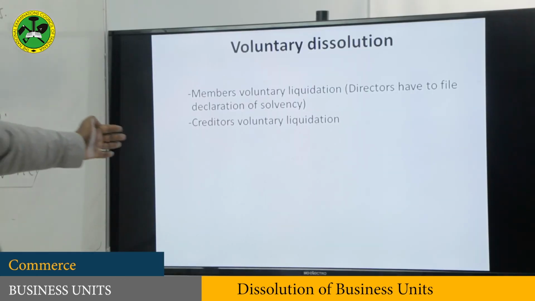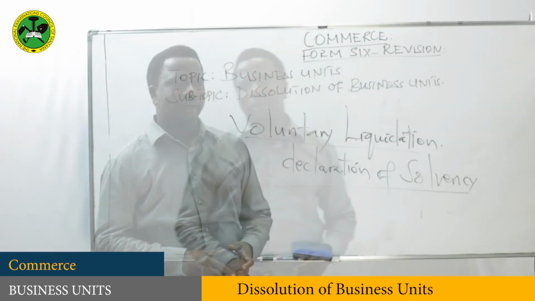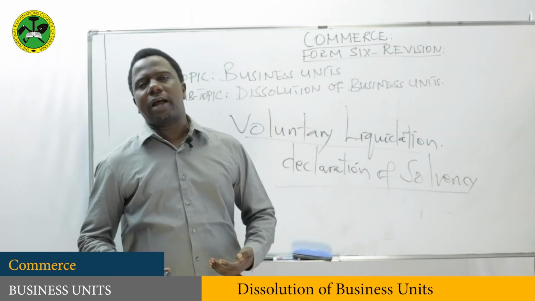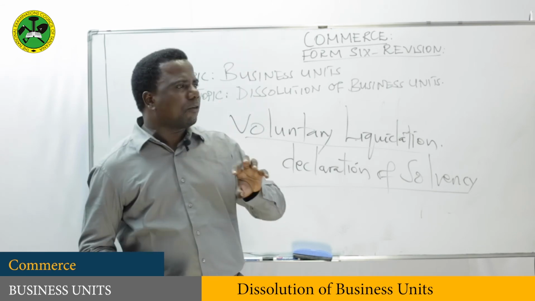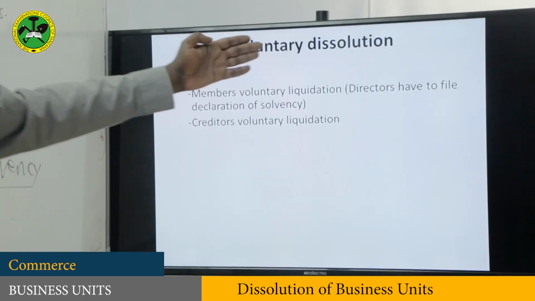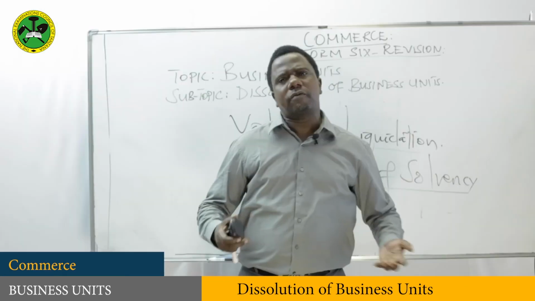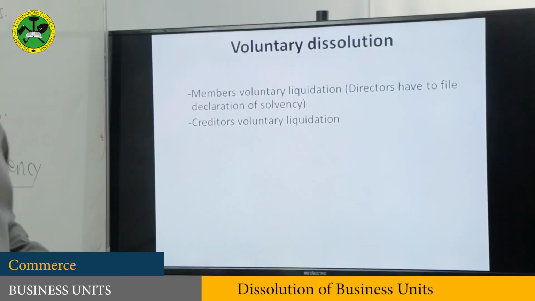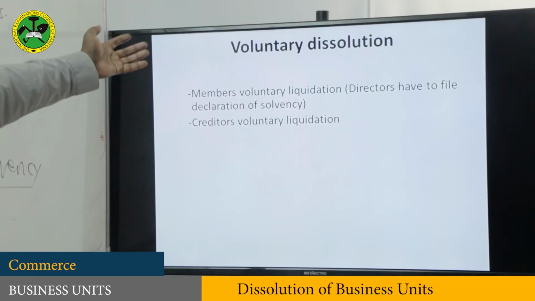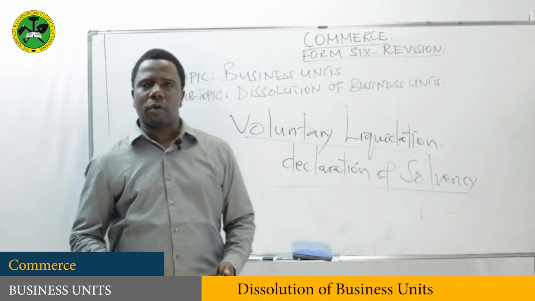That's why it's called creditors voluntary liquidation. But when assets are enough to pay creditors, then the directors have to file a declaration of solvency. But when assets are not enough to pay creditors, then creditors have to undergo the process.